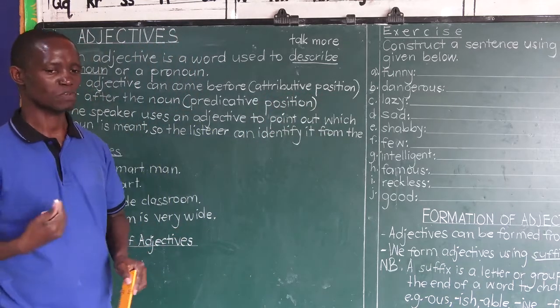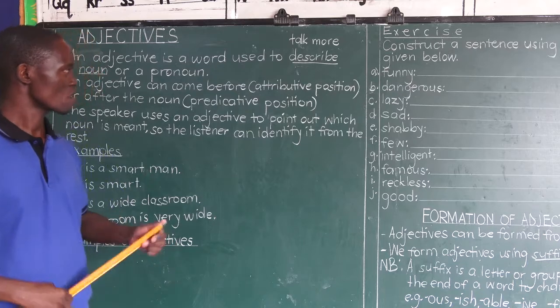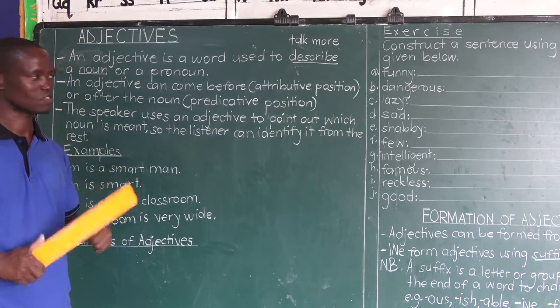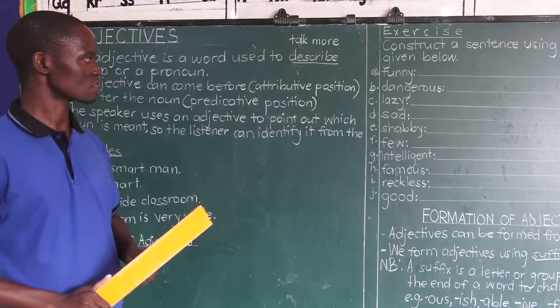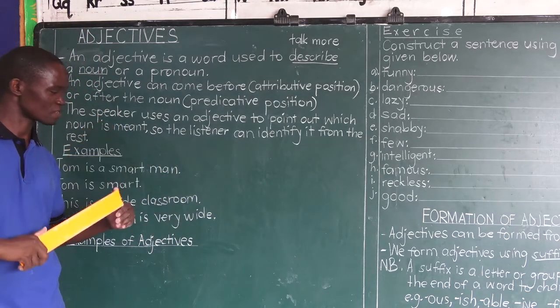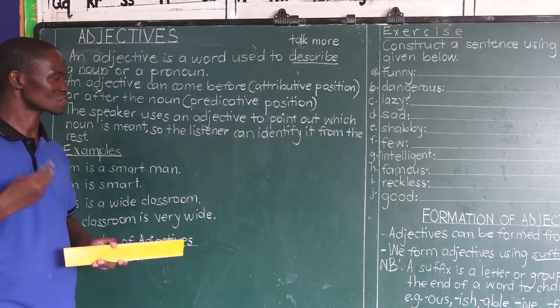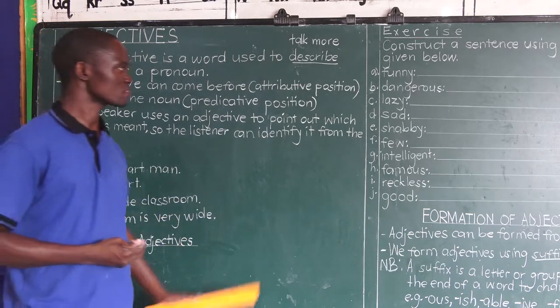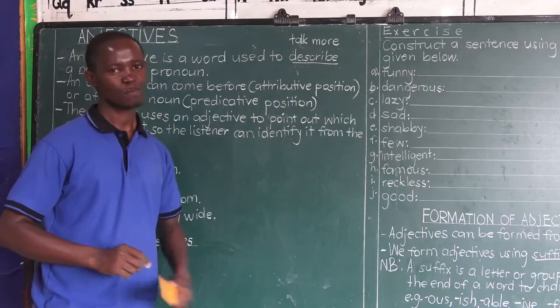So look at a sentence. If there is a noun described using a specific adjective, and that adjective has appeared before the noun it is describing, we shall say the adjective has been used in attributive position.